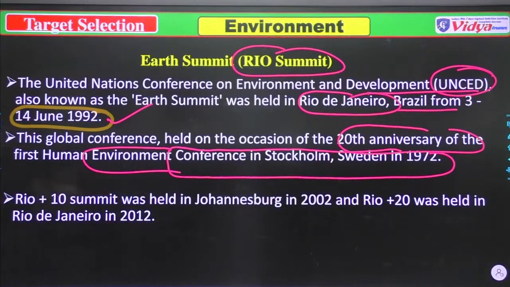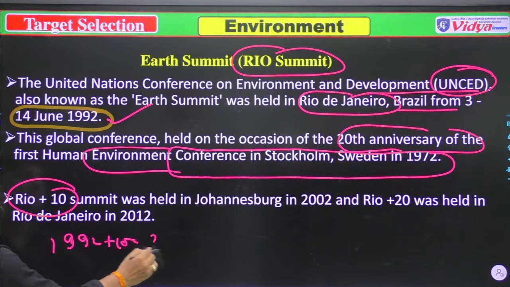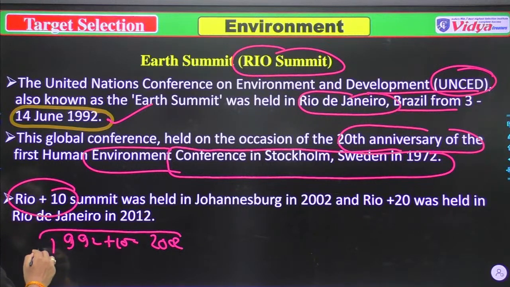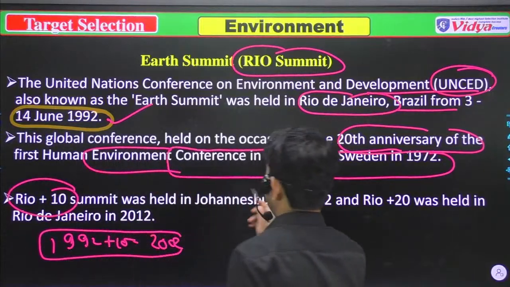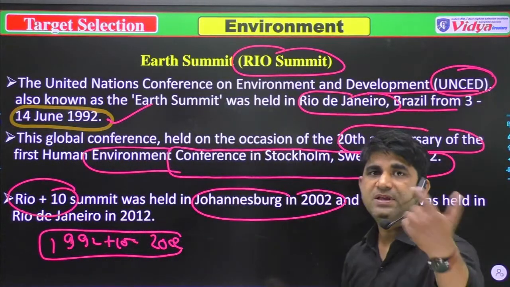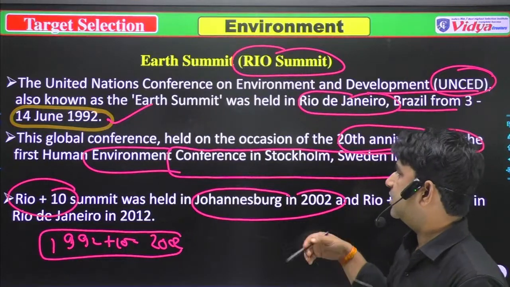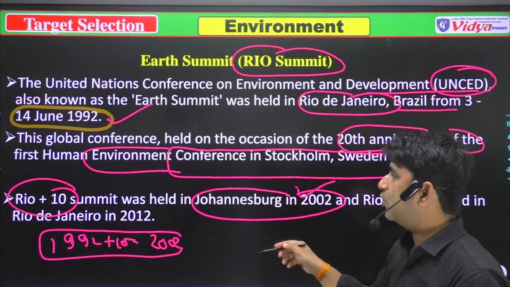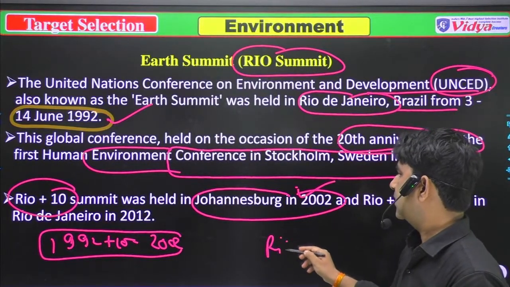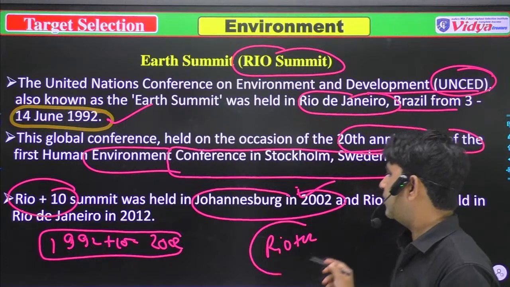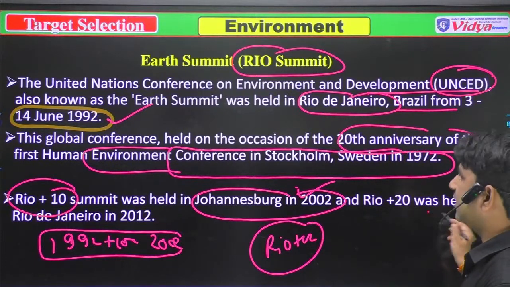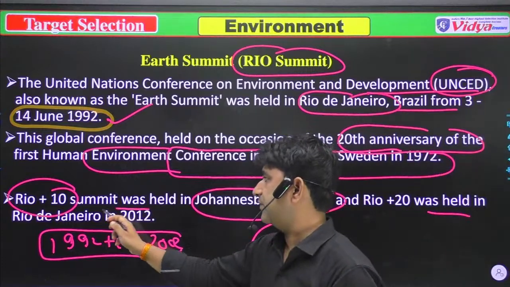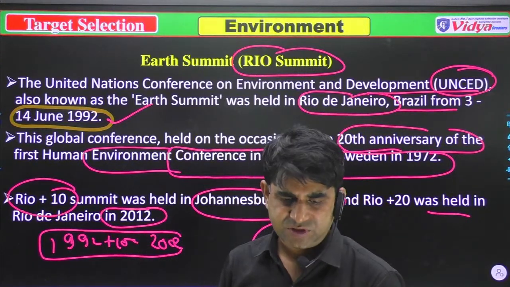After that, Rio plus 10 means 1992 plus 10, that is 2002. The Rio plus 10 summit was held at Johannesburg in 2002. It was asked in many examinations that Rio plus 10 was held at Johannesburg in 2002. And after that, Rio plus 20 was held again in Rio de Janeiro in 2012.